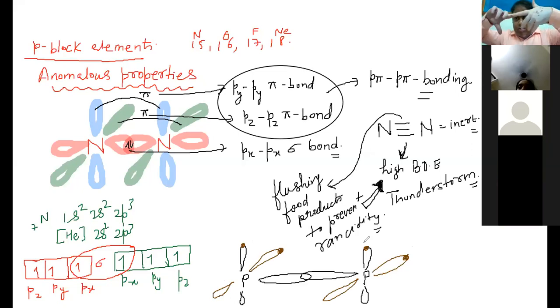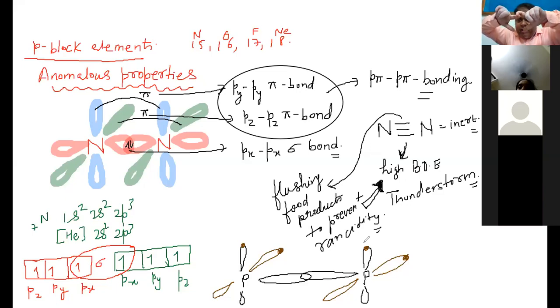Yes, sir. So these two fingers, if I intertwine like this strongly, this is the sigma bond. These two fingers will be a pi bond, and these two fingers are also a pi bond. PZ, PZ, PY, PY, and this is the strong sigma bond in between. But if these fingers had been too long, and these two fingers had been small, then I would have formed a strong bond like this, but it would have been difficult for these two bonds to come closer.